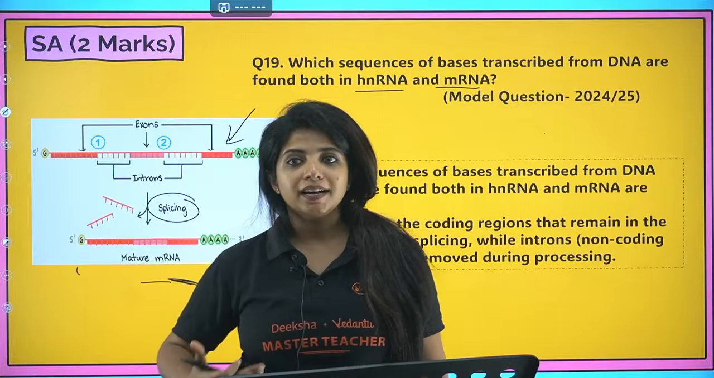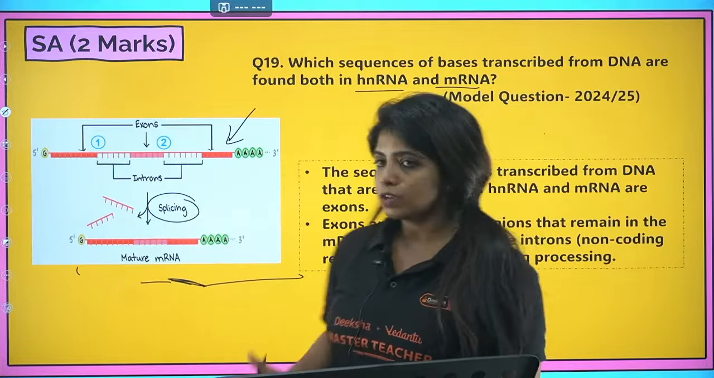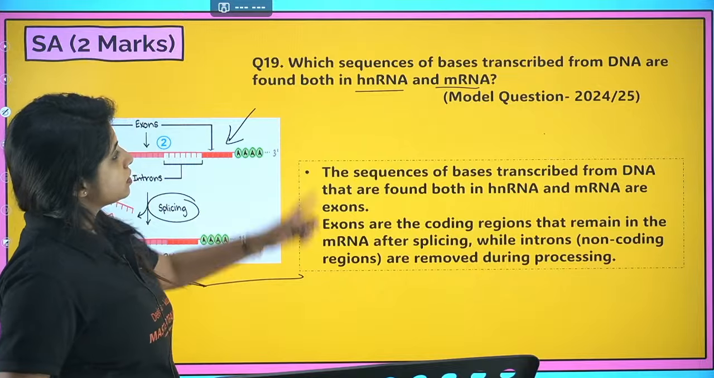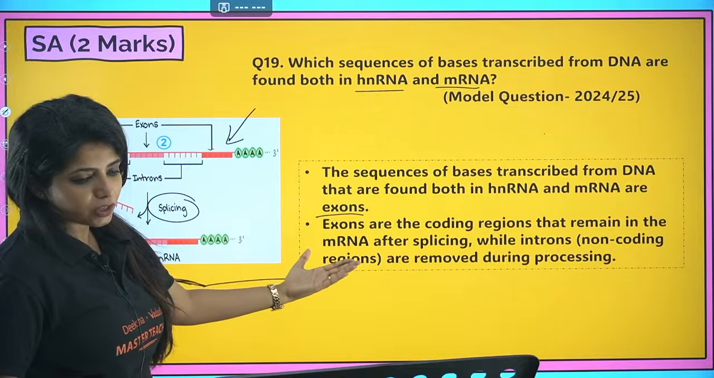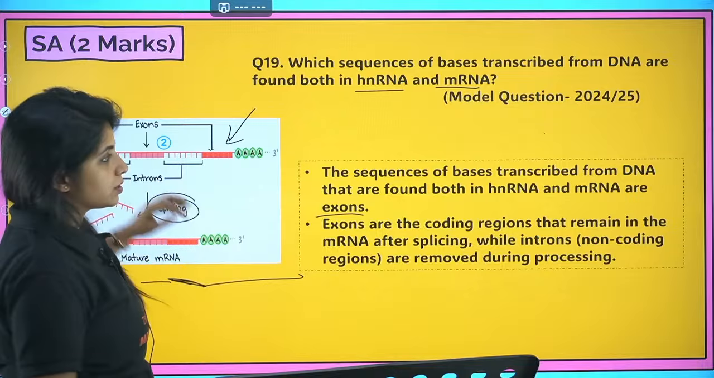The next process: the information is going to be translated. So here you are asked what is the sequence of bases transcribed found both in hnRNA and mRNA. It is exons, and you have to explain what exons are. Exons are the coding regions.